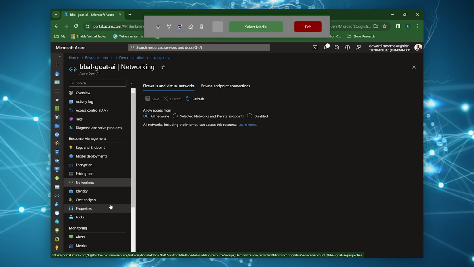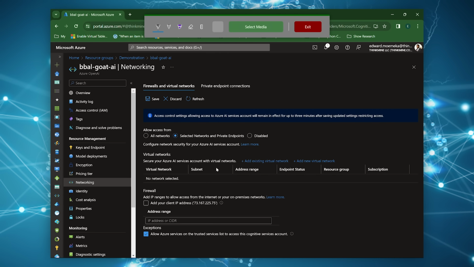Networking. So we already talked about this. And again, here you have the option to pick between all networks, select networks, or being disabled. Now over here, you can set up private endpoints. So if I select that, as you can see, here's now the firewall essentially that I have access to. So in here, I can decide, well, what client IPs do I want to have access to this? I can also use a CIDR range if I so desire. And then up here, you can specify the virtual networks inside of your cloud network that you want to be able to have access to this resource.